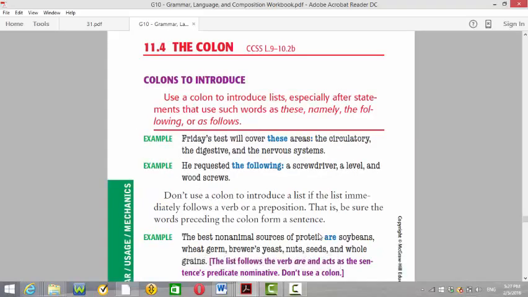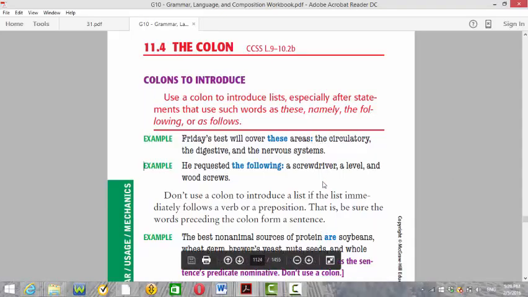Next point here is the colons. The colons are the two dots. Now, how to use colons. What are colons? You can see them here in blue. Those marks are the colons. Use a colon to introduce lists, especially after statements that use such words as these, namely, following, or as follows. So we don't use colons with all kinds of lists. Only the lists that are preceded by the word these or this or that or whatever demonstrative pronoun, the word namely, the word following, or as follows.